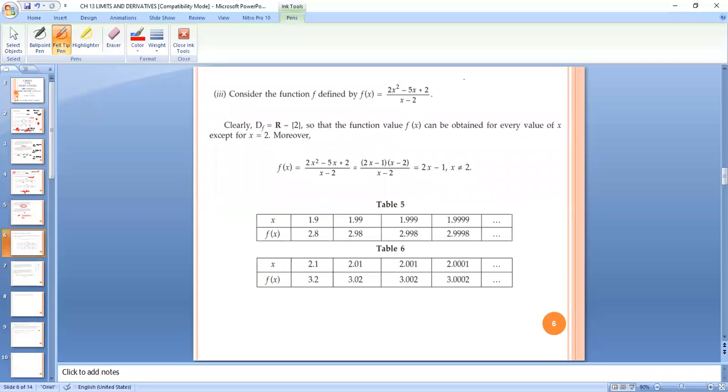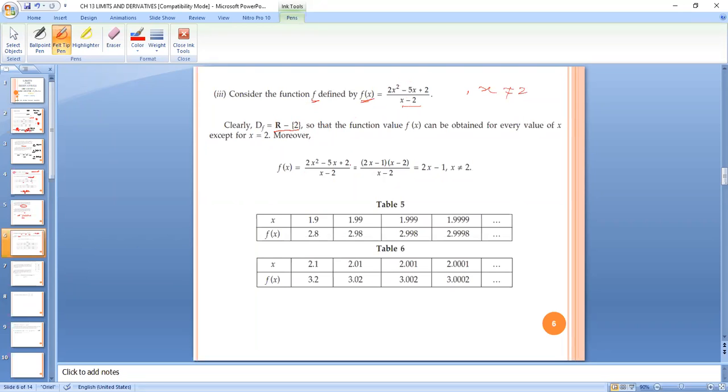Again, we have one more question now. Consider the function f defined by f of x is equal to (2x² − 5x + 2) upon (x − 2). The domain will be all real values of x except x should not be equal to 2, because when x is 2, then 2 minus 2 will be 0. So we have written R minus {2}, that means all real values except 2.